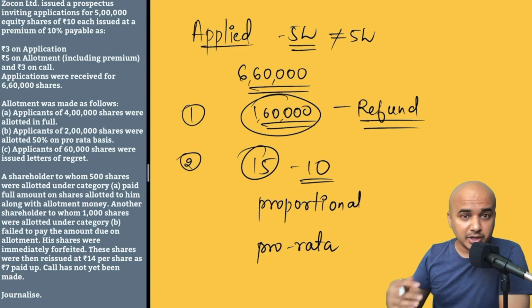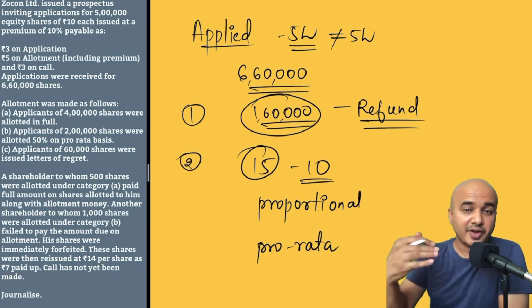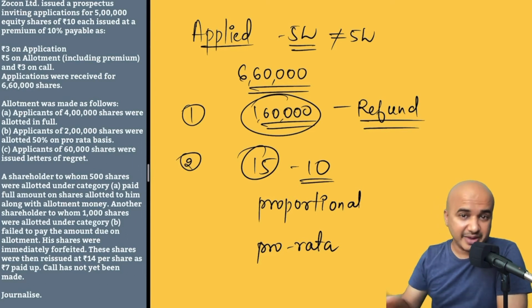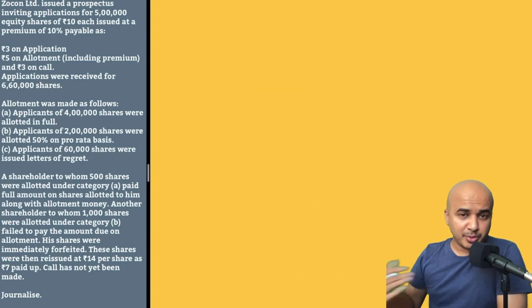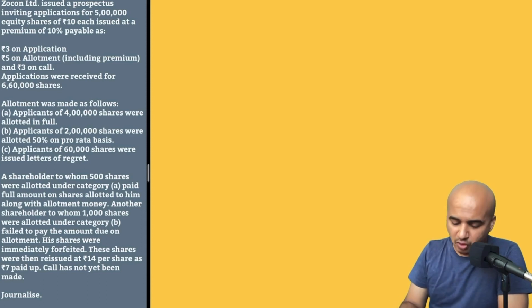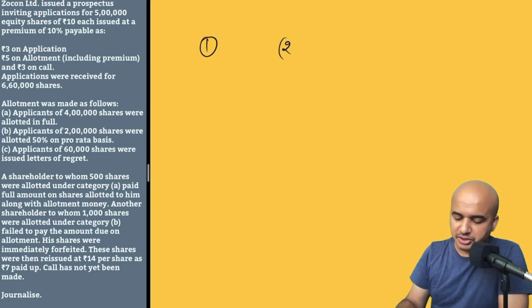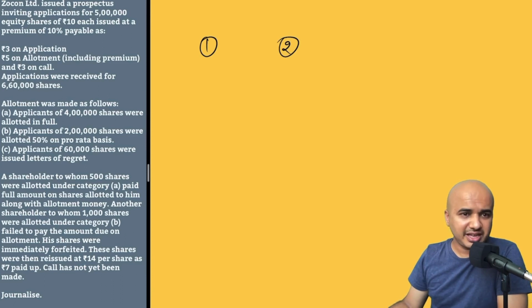But what about the amount which you have paid in excess, that is for the 15 shares, or rather the extra 5 shares? That will be adjusted towards the installment money, which eventually becomes due. We'll see how it happens in a while. In this case, what the company has done is, they have gone for a mixture of option 1 and option 2. So they have broken down the number of applications into different categories. Let us look into those categories now.